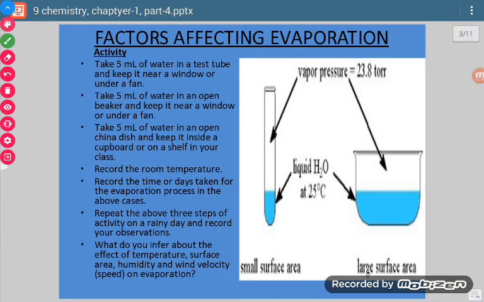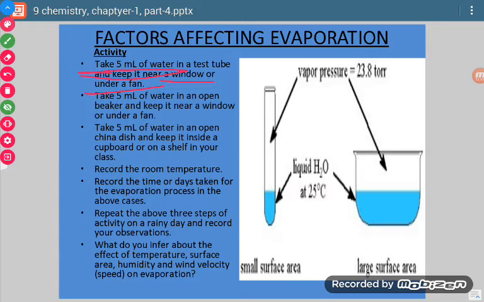Now what are the different factors which affect evaporation? Now we will see with the help of an activity. We will take 5 ml of water in a test tube and keep it near a window or under a fan. So here which factor are we studying?